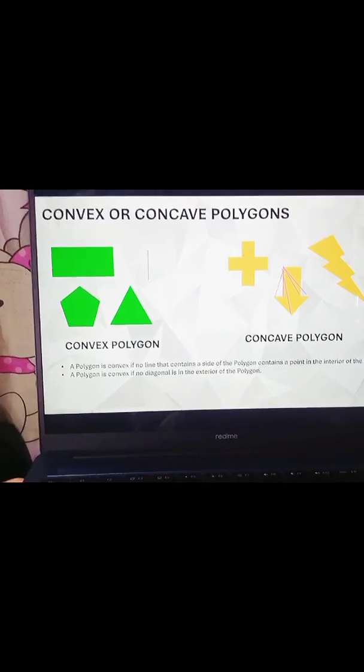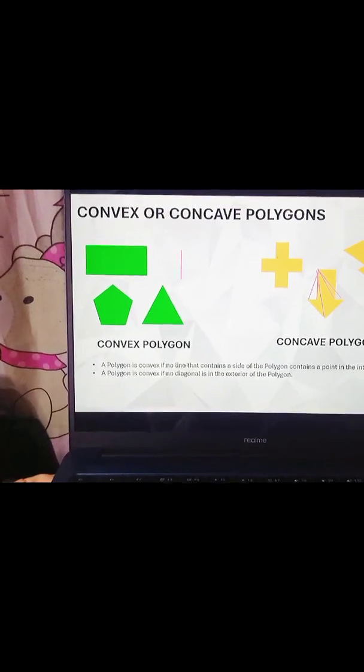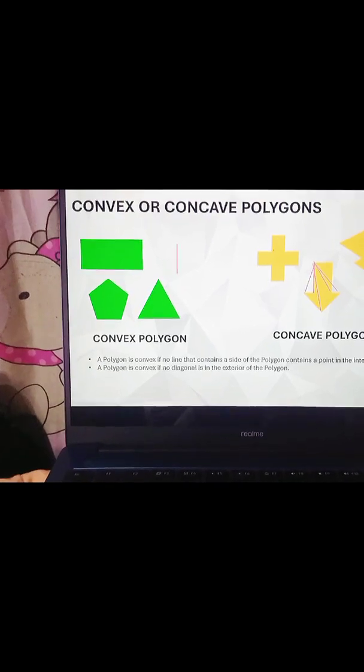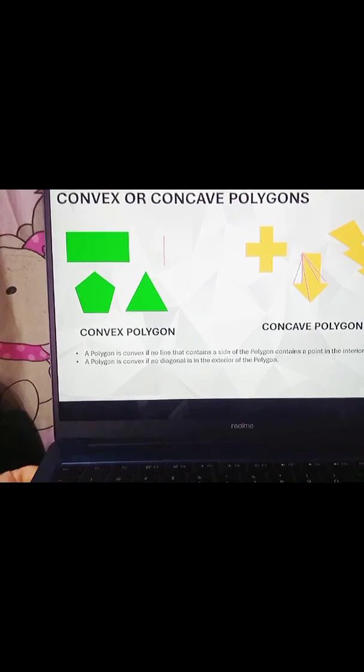A polygon is convex if no line that contains a side of the polygon contains a point in the interior of the polygon. Next, a polygon is convex if no diagonal is in the exterior of the polygon. First, let's check if a line contains a point in the interior of the polygon.